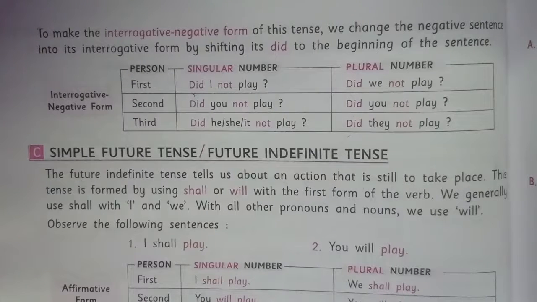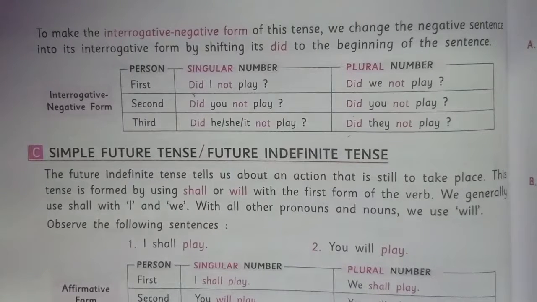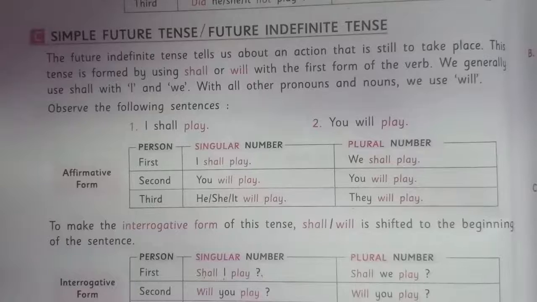Next is simple future tense, which is also known as future indefinite tense. Simple future tense is used to talk about things that haven't happened yet. It means these tenses tell us about the action that is still to take place, and these tenses are formed using shall or will with the first form of the verb. With I and we we use shall, and with the rest of the pronouns and nouns we use will.